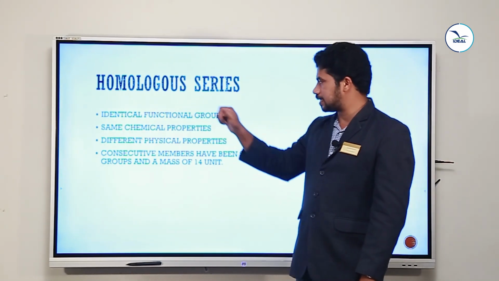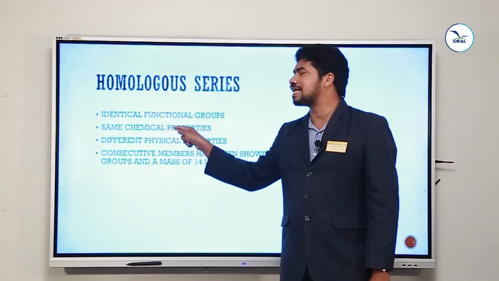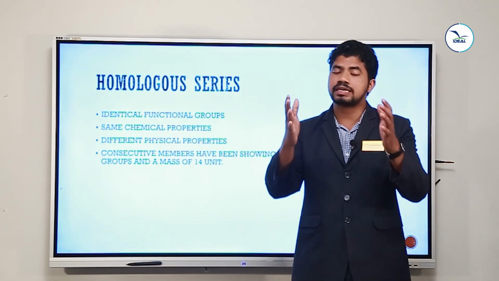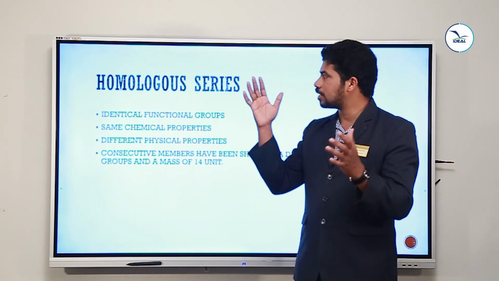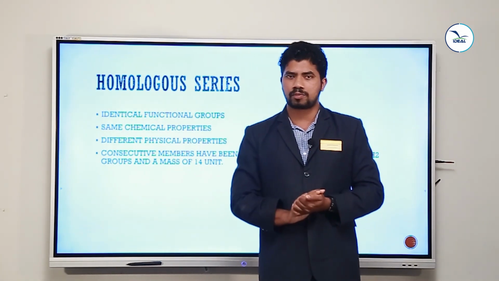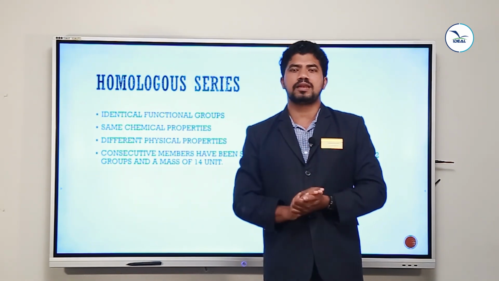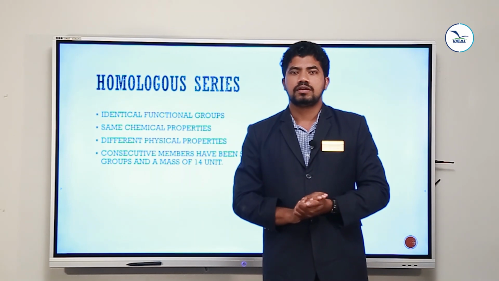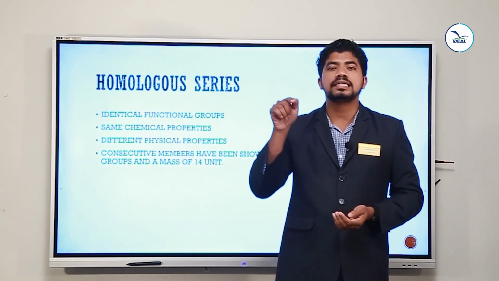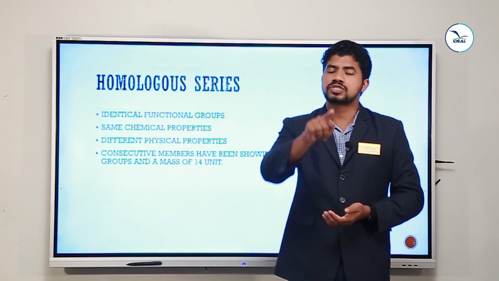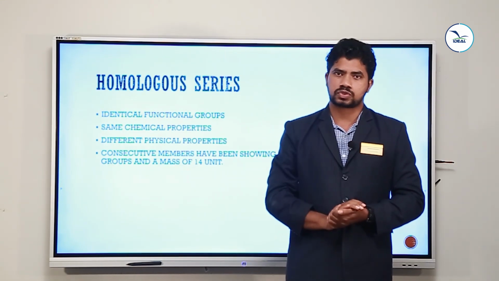The next criterion is they have same chemical properties. If you are looking at a homologous series, they should have identical chemical properties. Why? Because they have the same functional group. Functional group is the identity card of an organic compound. You, the students, have an ID card in your school.